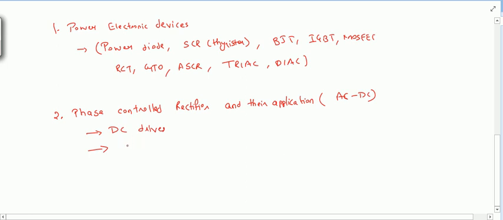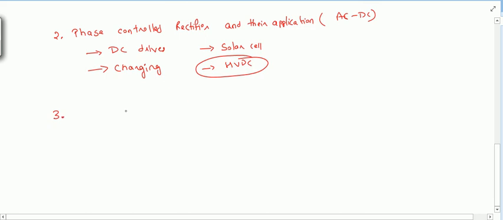We will see DC drives and their working, charging battery or solar cell, HVDC. This topic we will cover later. Third will be AC to DC. After that we will see DC to DC converters, that are choppers. In that, buck, boost, and buck boost converters we will see.